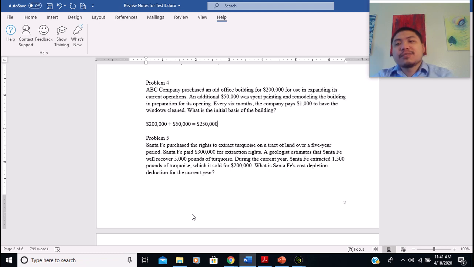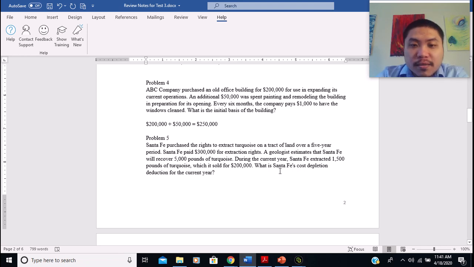Right. So this is a cost depletion problem. So we're going to use the cost depletion method to calculate this based on the material that they give us. So we know $300,000 is the basis of this mine, right?